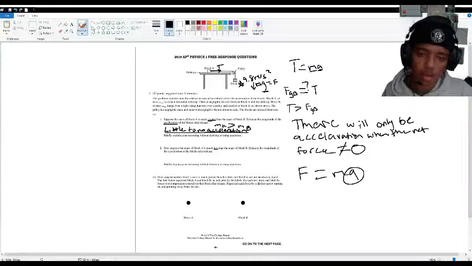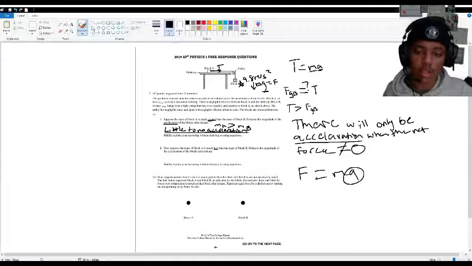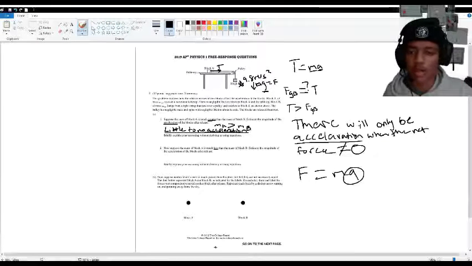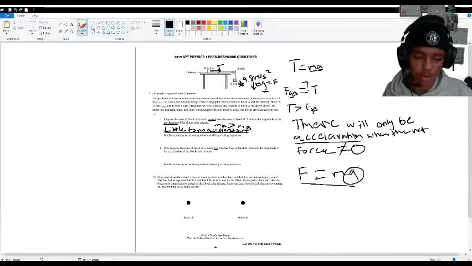So since the net force in this sense would not be zero, there will be some type of acceleration, but it will not be much, since the only thing that would be able to move this system is this block. And since this block has so much less force than this block, there will be little to no acceleration. There will be movement, probably not much, but little to no acceleration because remember, F equals ma.